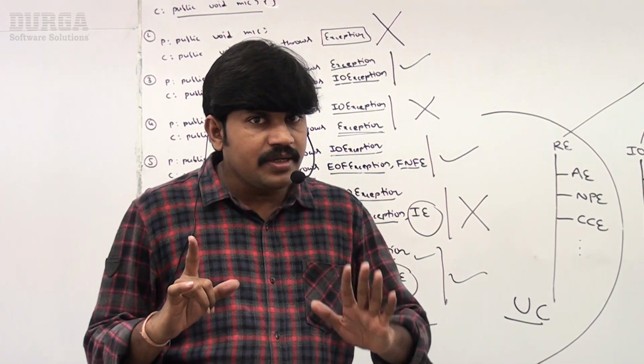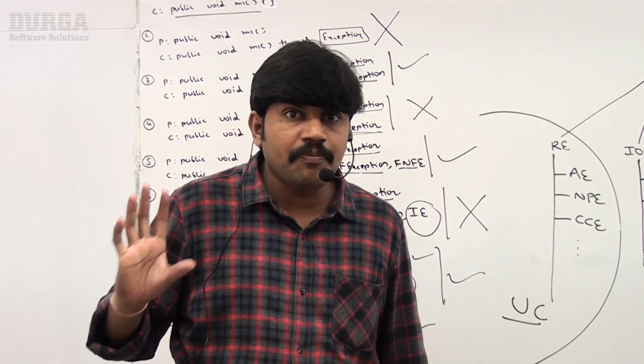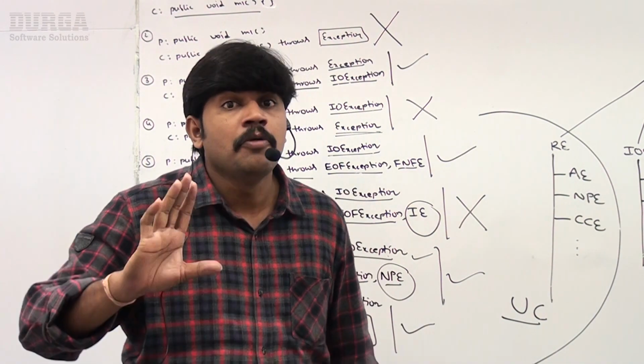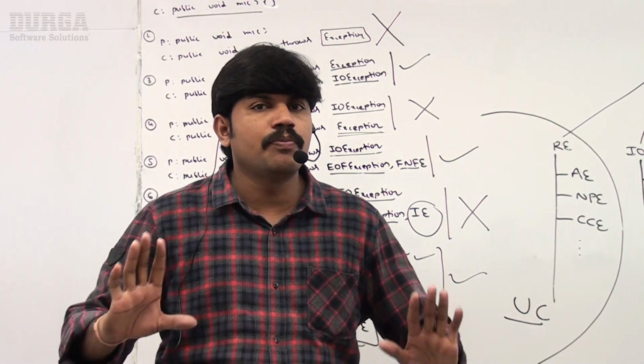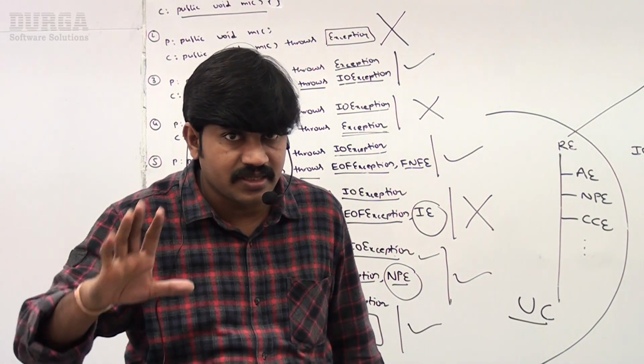If a child class method throws any checked exception, compulsory the parent class method should throw the same checked exception or its parent. That is the rule you people should be aware of. But what about unchecked exceptions? No restrictions. Clear, right?